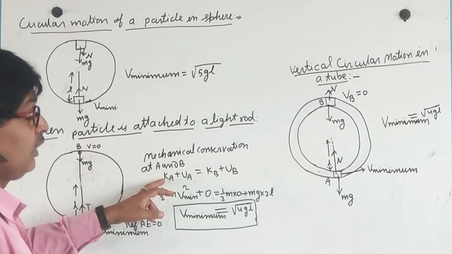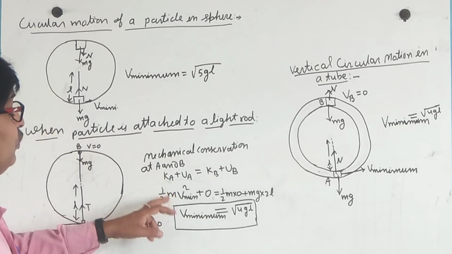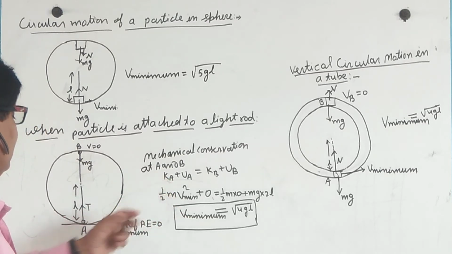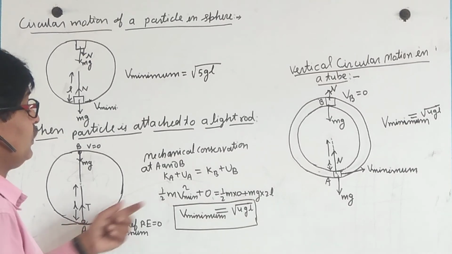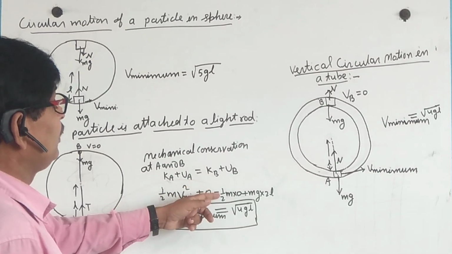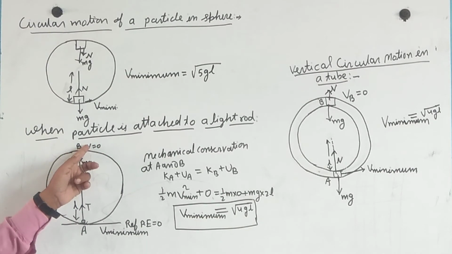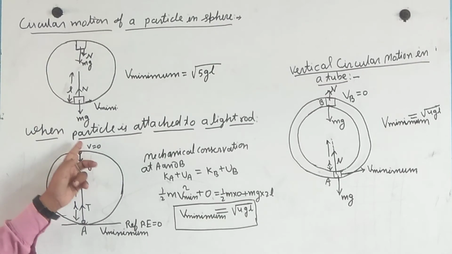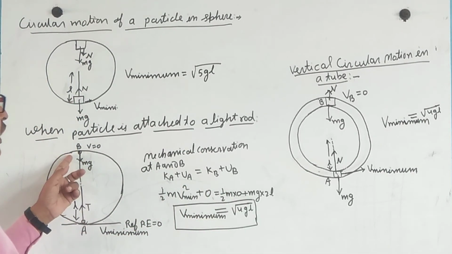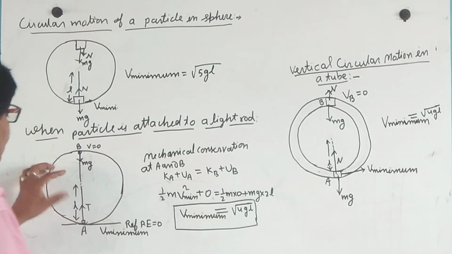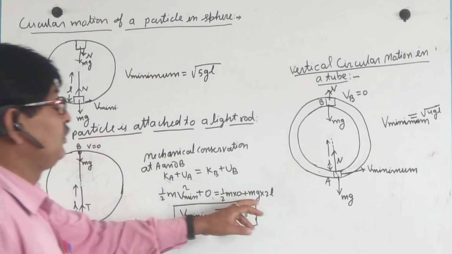Kinetic energy at A is 1 by 2 m v minimum square, plus potential energy mgh equal to 0, so UA equals 0. At B, 1 by 2 mv square is 0 since the velocity is 0, and potential energy is mg times h, with h equal to L plus L, 2L, so mg 2L.